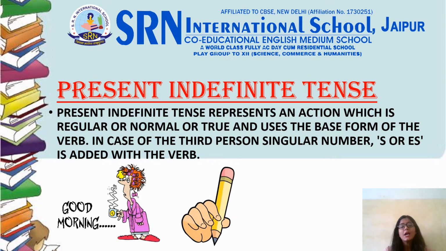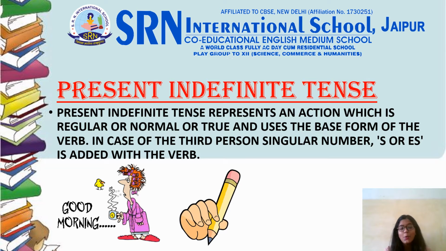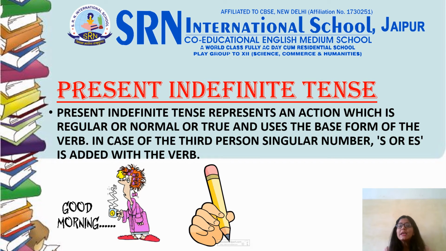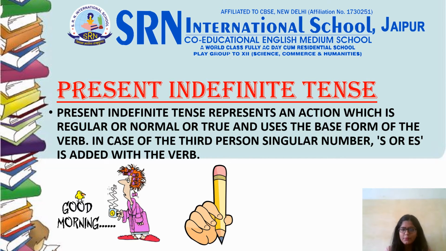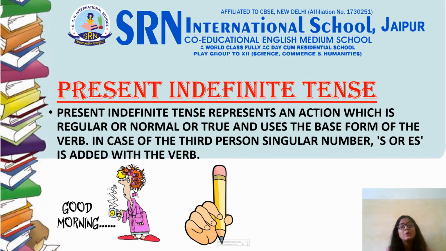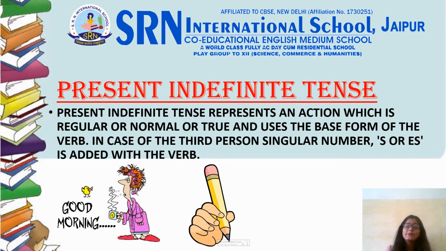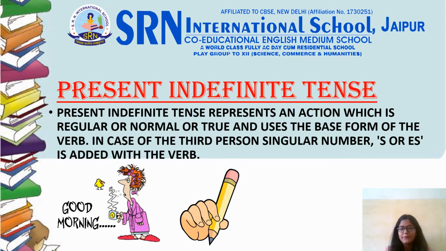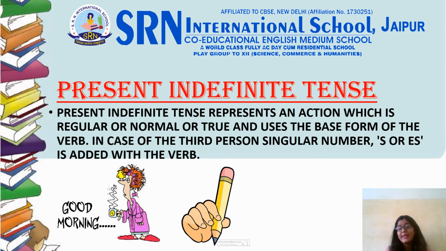Very first tense which comes into our list is present indefinite tense. Now we'll try to understand what is present indefinite tense. It is a tense which represents an action which is regular or normal or true and uses the base form of the verb. It is basically something which represents your habits, which represents the universal fact, and which represents your normal routine of life. We have to see in the case of third person, singular number is used like s or es is added with the verb.